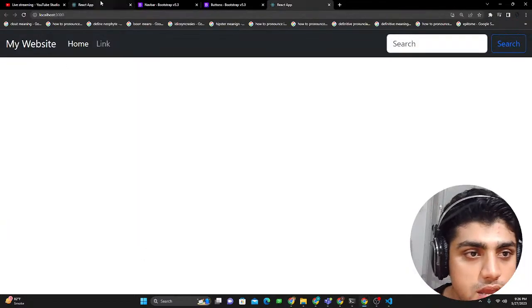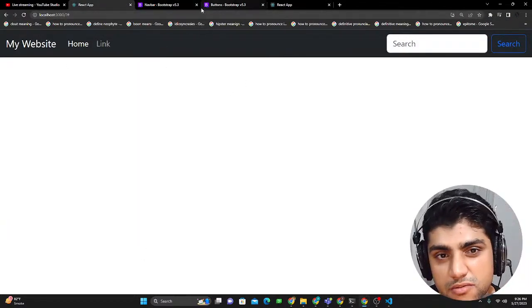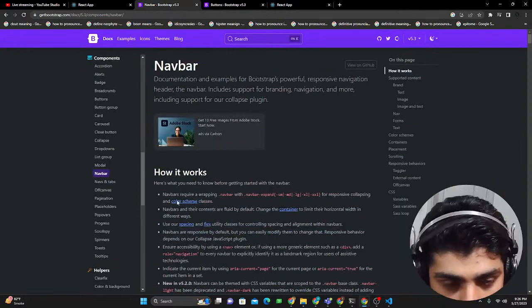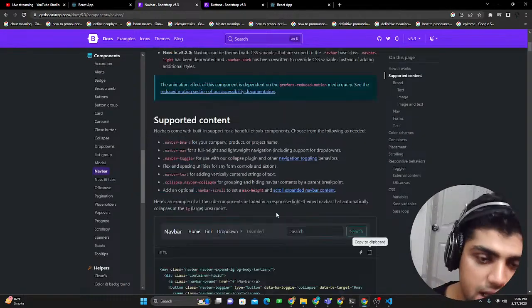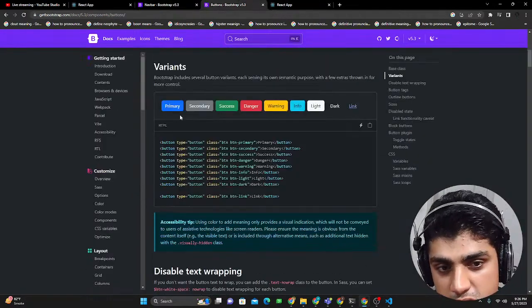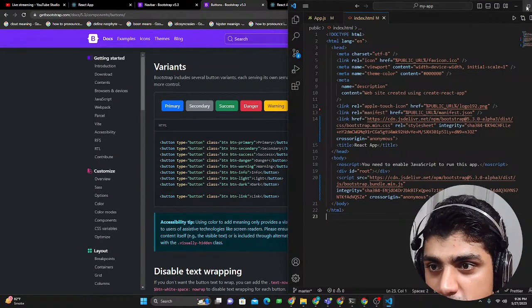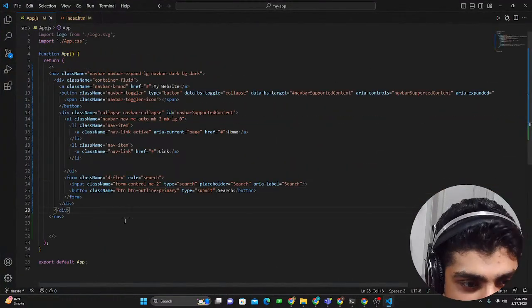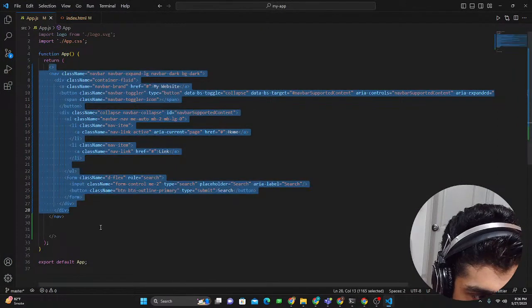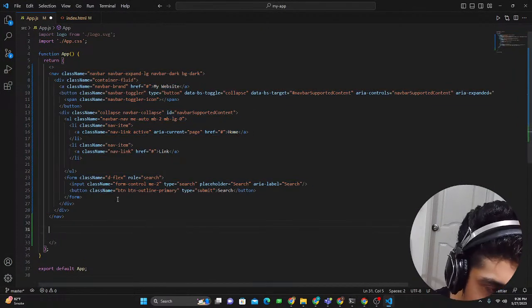So what we're going to do is go back here. This is our React app, and we have the nav bar. We added it, but I wanted to add a button. You can see that these are different buttons. You could also add that, and it's pretty simple. Just go here to the React.js. Here's this JSX fragment that I told you about. On the bottom, you could just say